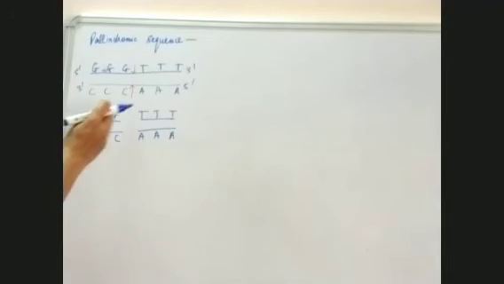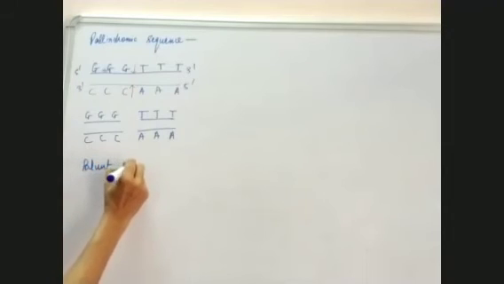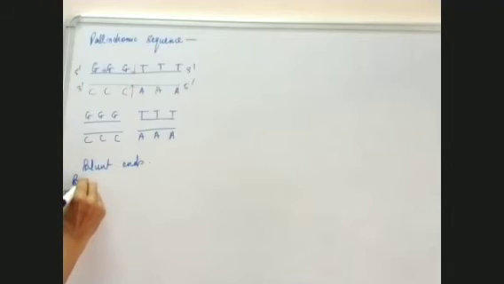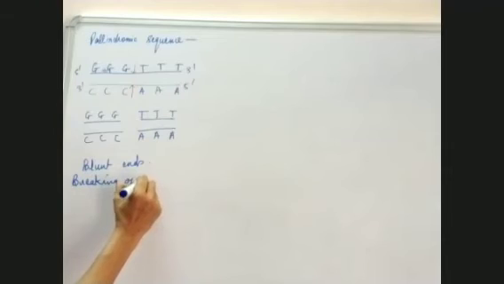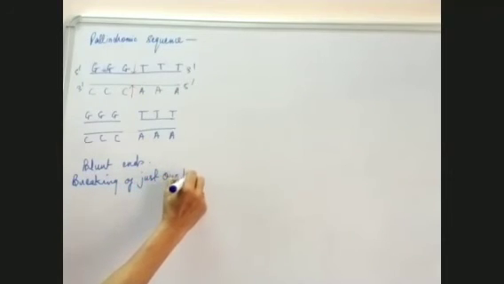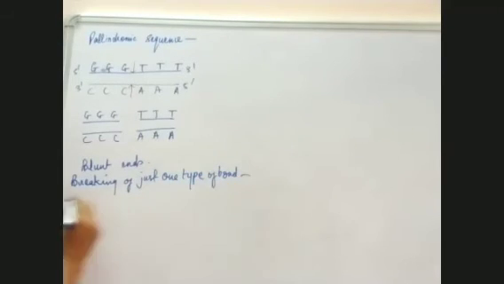These cut ends thus formed are known as blunt ends. And these are formed by the breaking of just one type of bond. And that one type of bond which is broken is the phosphodiester bond.